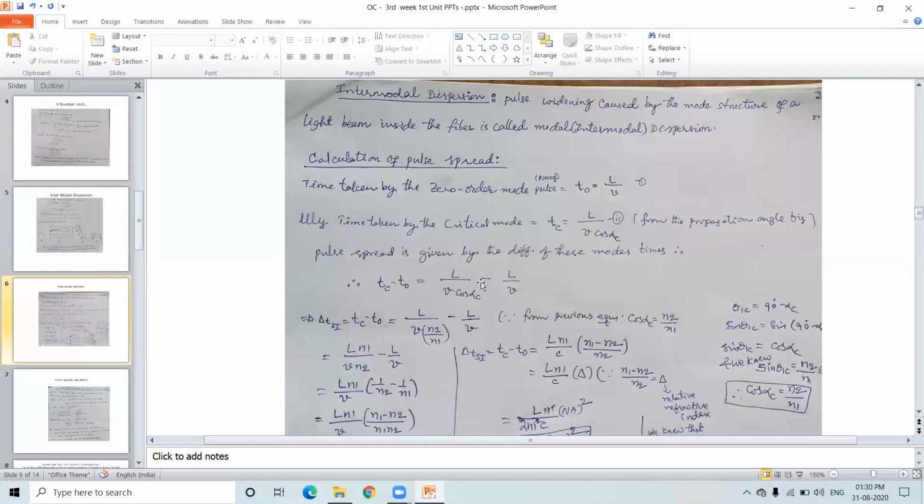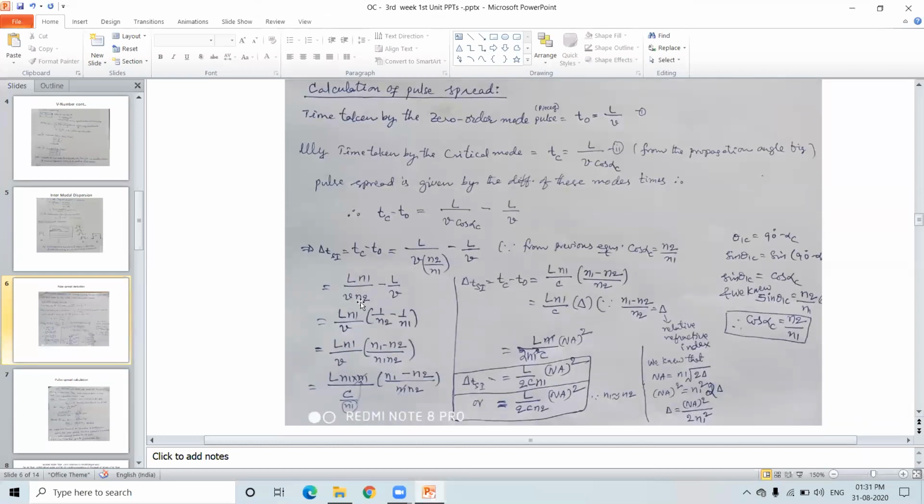Therefore, in place of cos alpha C, we have placed n2 by n1 in L by V cos alpha C minus L by V. So this n goes up here: L n1 by V n2 minus L by V. L n1 by V you take common, and you will get 1 by n2 minus 1 by n1, and after simplification you will get L n1 by V into n2 by n1. And what is V? Velocity is defined by C, the light velocity, divided by the refractive index of the core. V is equal to C by n1.